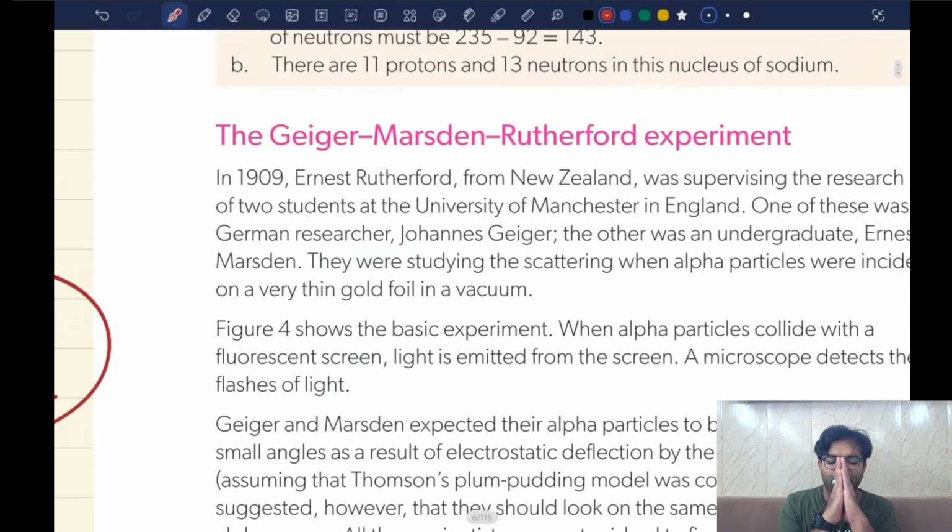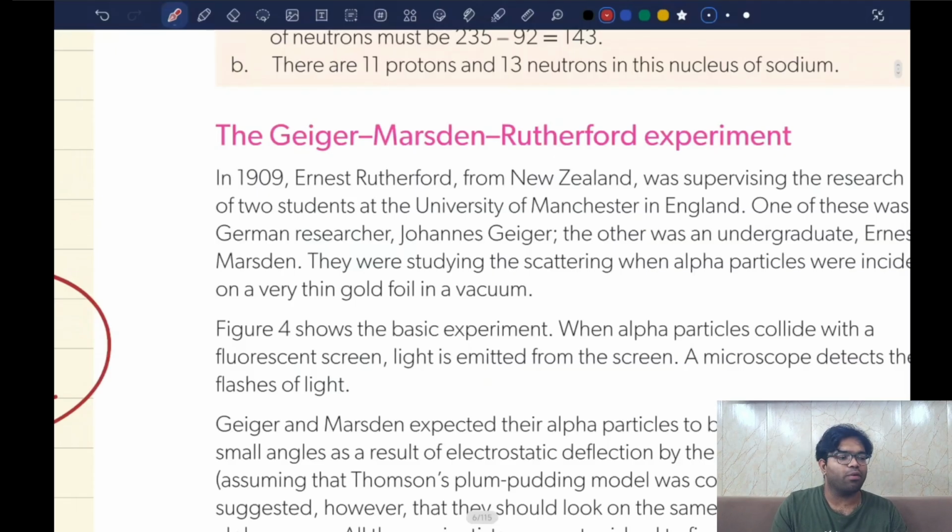Okay, they simply went straight through the gold foil. And that was a crazy thing, because for the first time in the whole of humanity, people finally realized that atoms are almost empty. Explain. Yeah, they're completely empty. Okay, they're not completely empty, of course, they have the nucleus, but the size of the nucleus is very small.